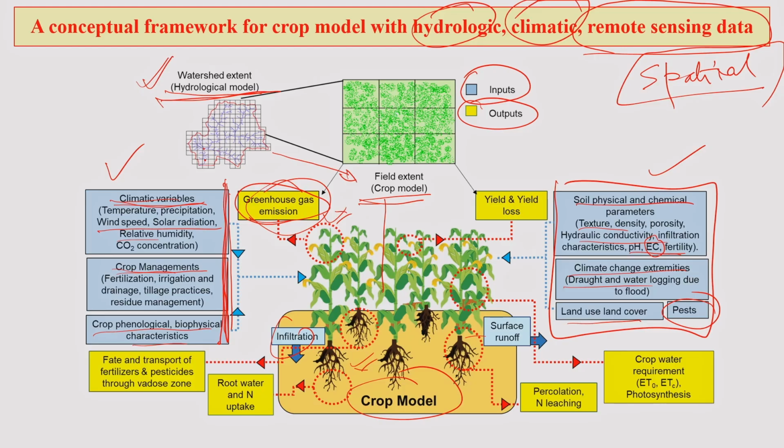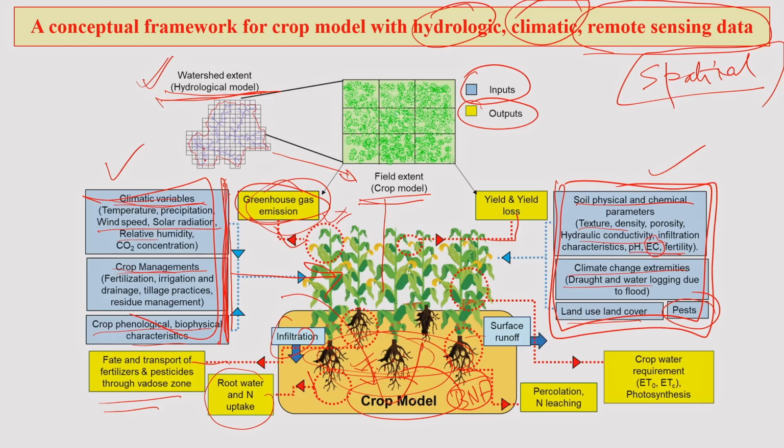Now, what are the outputs we are getting after feeding these sets of inputs into the crop model? We are getting greenhouse gases, yield or yield loss, and the fate of transport of fertilizers and pesticides in the vadose zone. What is happening here? Root water and nitrogen uptake, if you apply nitrogen fertilizers, or if BNF, biological nitrogen fixation, is taking place because of some organisms present in the plant roots or soil in the rhizosphere zone. So, all these activities are happening here and you can almost predict what could happen.